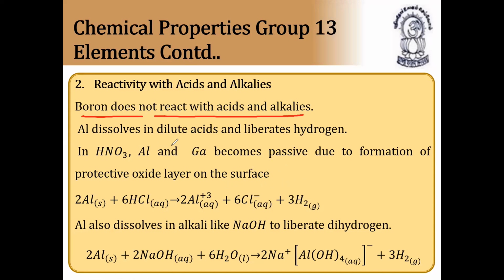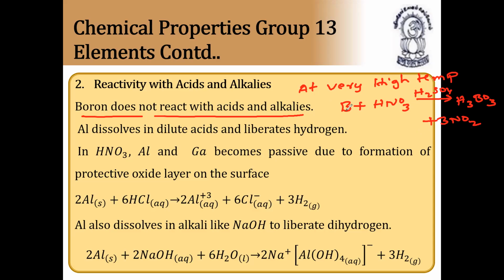So at very high temperature, boron combines with a mixture of strong oxidizing agents like concentrated nitric acid and concentrated sulfuric acid. It combines with the mixture only and forms boric acid, that is H3BO3, plus nitrogen dioxide gas.